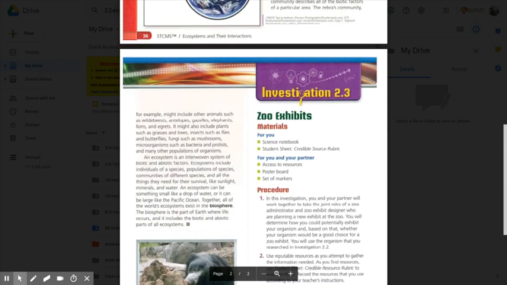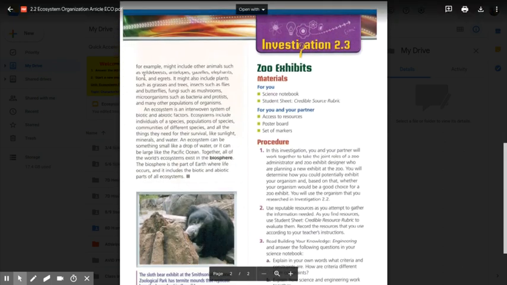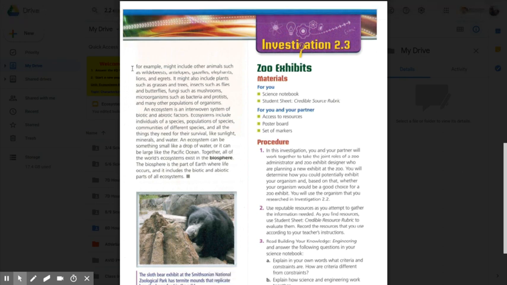The zebra's community, for example, might include other animals such as wildebeests, antelopes, gazelles, elephants, lions, and egrets. It might also include plants such as grasses and trees, insects such as flies and butterflies, fungi such as mushrooms, microorganisms such as bacteria and protists, and many other populations of organisms.